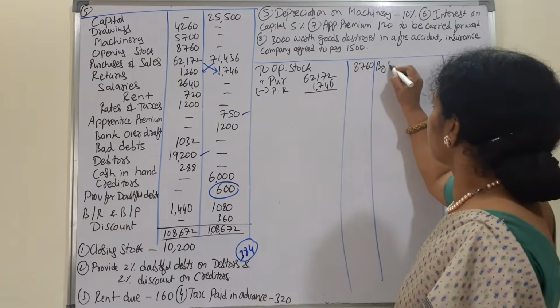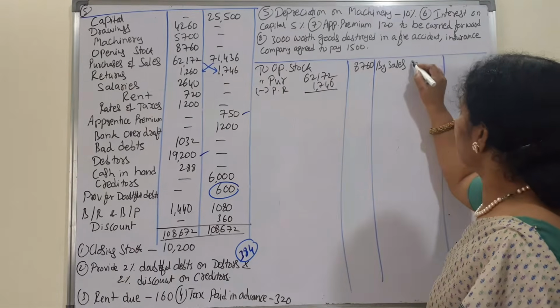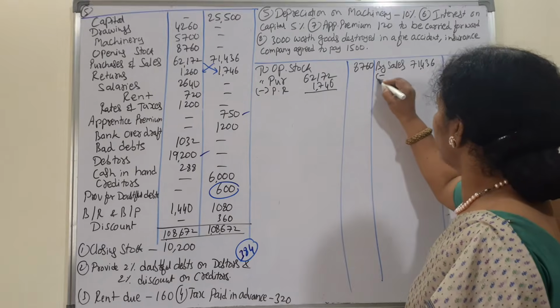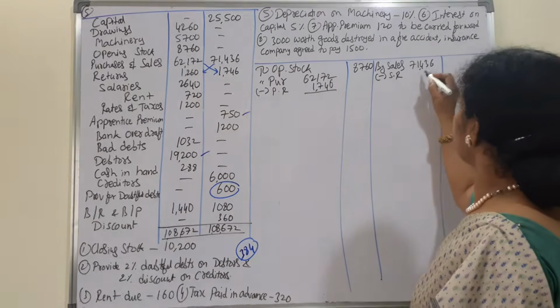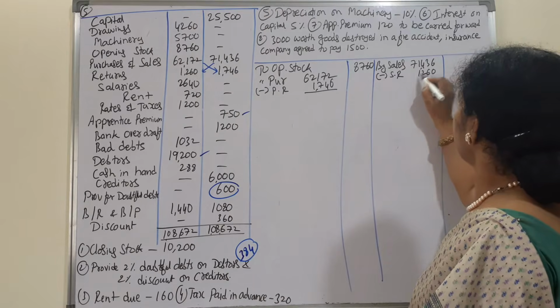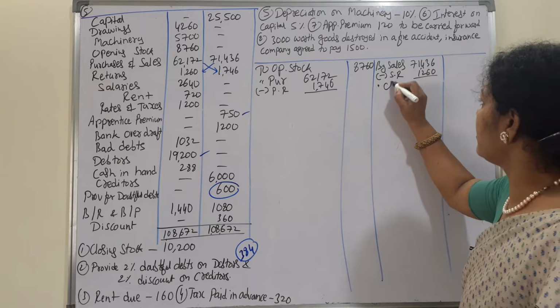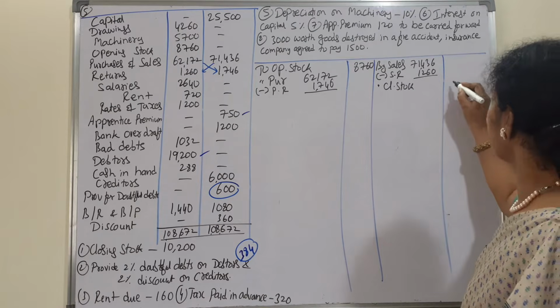By sales, sales are 71,436 minus sales returns, opposite 1260. We'll do the calculations later. And closing stock, we'll write, stock is 10,200.